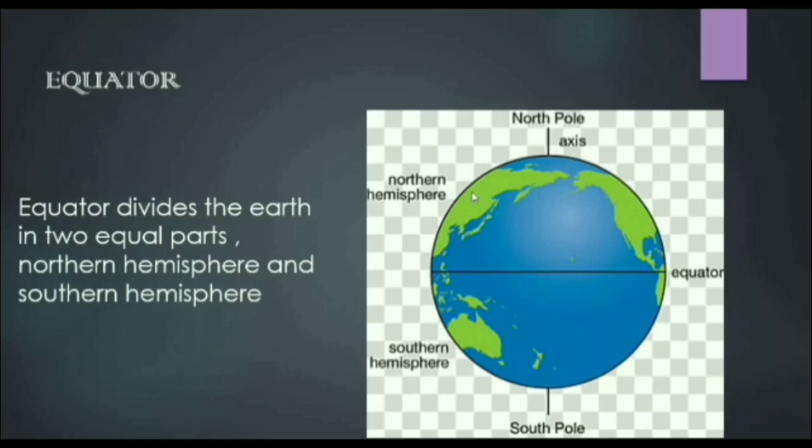The part of the Earth which is towards the north of the equator is called the northern hemisphere. The part of the Earth which is towards the south is called the southern hemisphere. While the equator divides the Earth into the northern hemisphere and the southern hemisphere, it is the prime meridian.